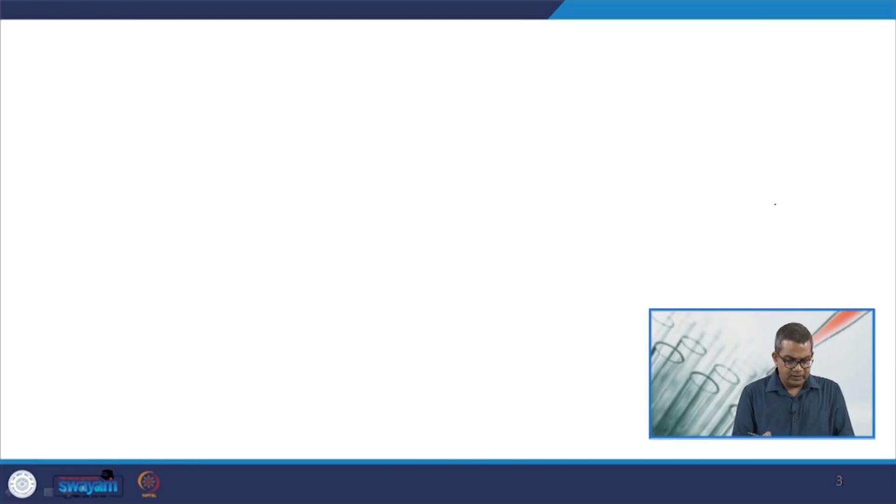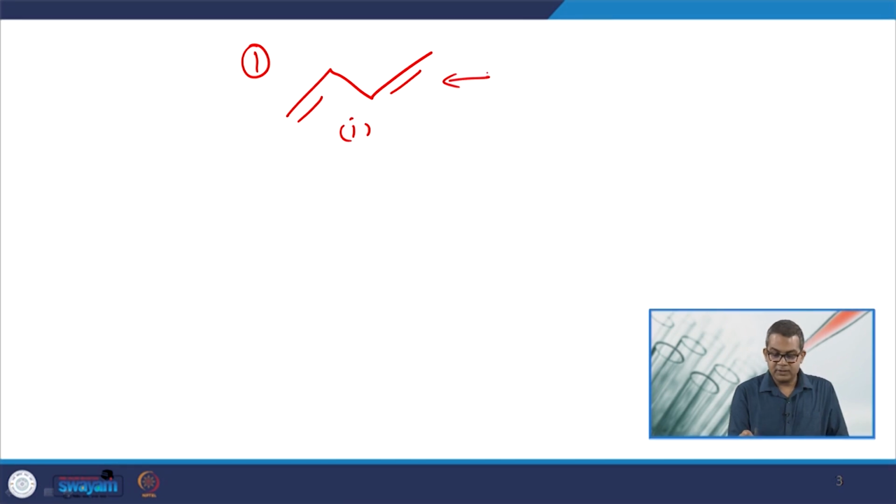There are several things which we need to address. One approach is that we have this type of resonating structure. Then another resonating structure is like this.